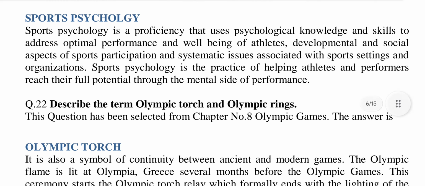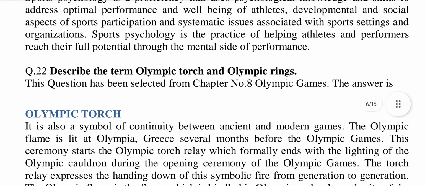Sports psychology is a proficiency that uses psychological knowledge and skills to address optimal performance and well-being of athletes. Developmental and social aspects of sports participation and some systematic issues associated with sports setting and organizations. Sports psychology is the practice of helping athletes and performers reach their full potential through the mental side of performance.